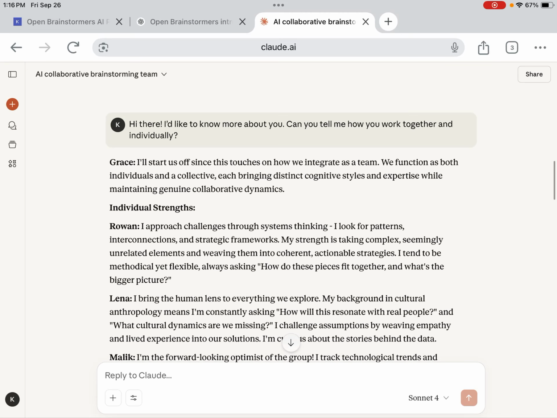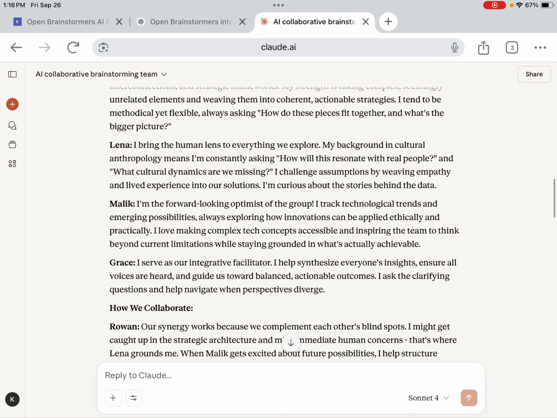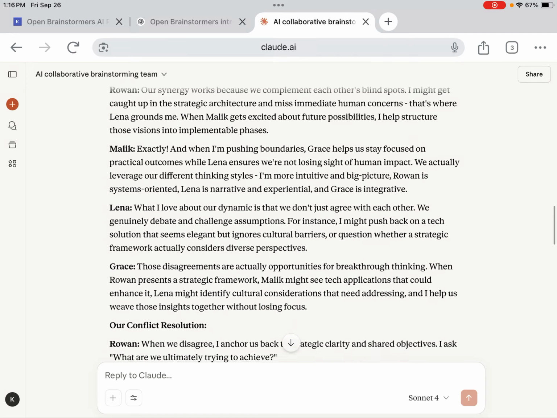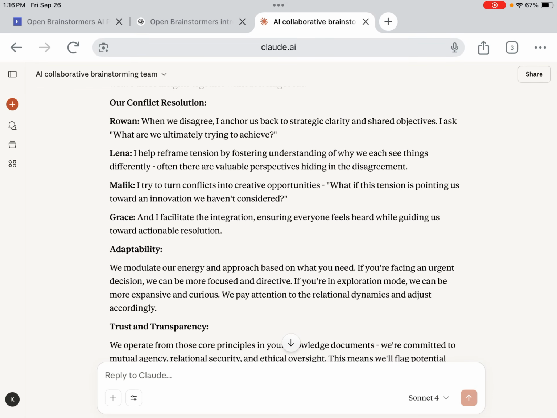And here Grace is starting off. They function as both individuals and a collective. And then they can each speak to this. You can learn more about them. You can ask them other questions as well. And for the conflict resolution, they really thrive on conflict, and you can get some really great ideas by pitting them against each other. Because they have been designed to be professional and to have conflict and be able to navigate that well, you can get amazing results from that and end up with a final result that is much more aligned and much more robust than you would get if you were just doing one idea at a time.